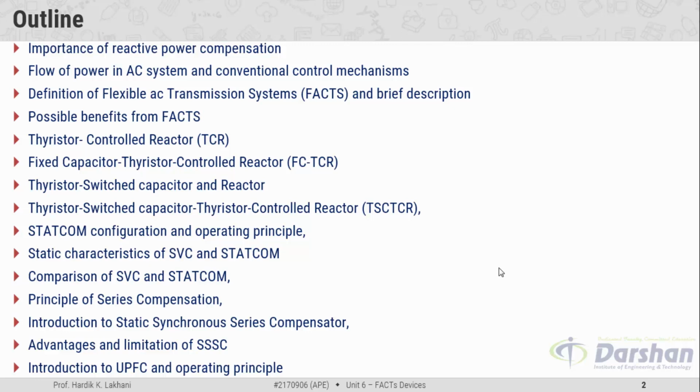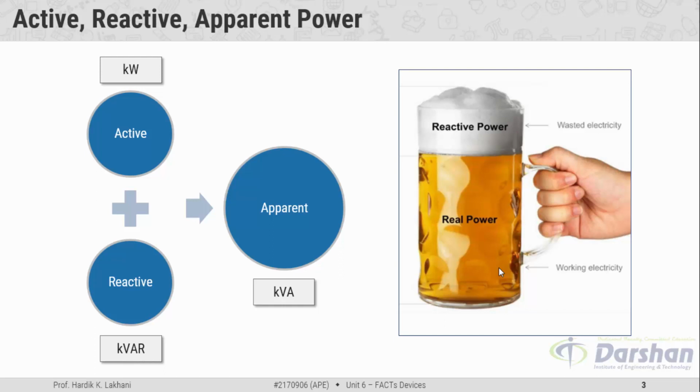So in this unit, we will begin with the reactive power compensation and we shall understand the role of FACTS controller in the AC transmission system by understanding various types of FACTS controller. So before we begin with the importance of reactive power compensation, let us first of all understand the meaning of active, reactive and apparent power.